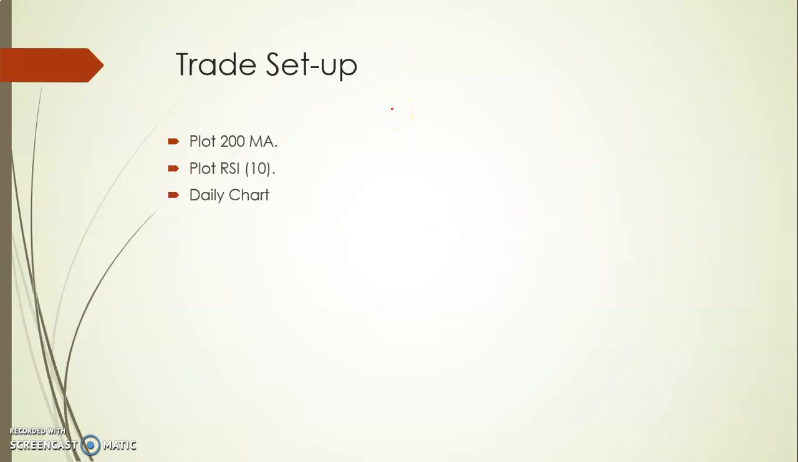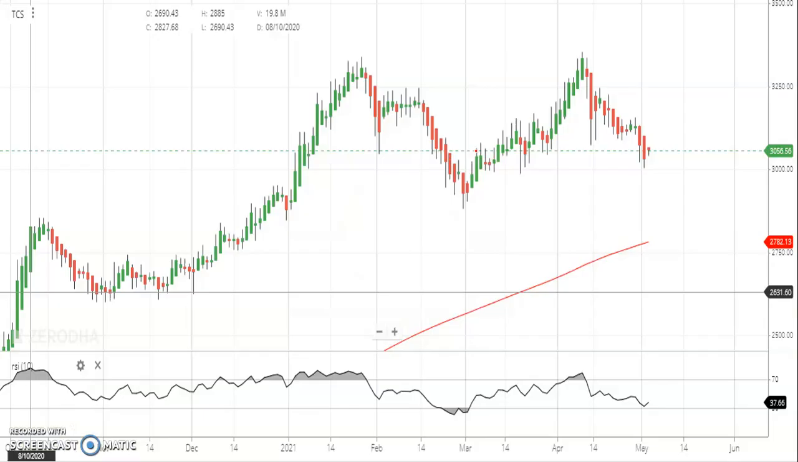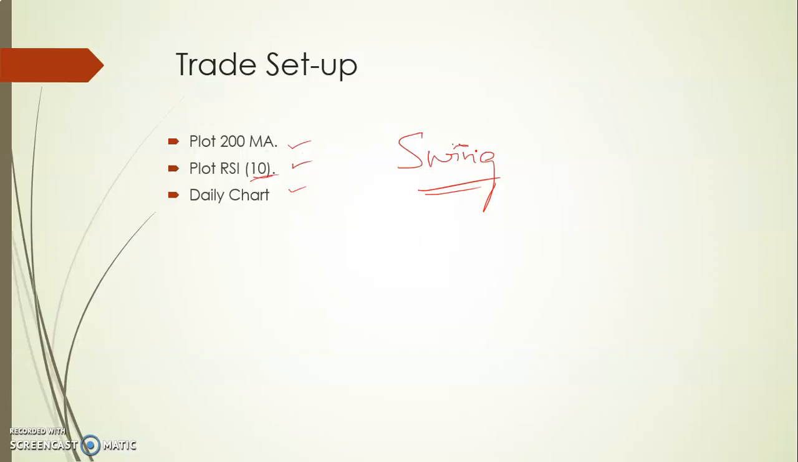First we'll see the setup. We have to plot the 200 simple moving average, then plot RSI 14, then plot the daily chart as well. It is purely a swing trading strategy, as we are looking to ride the wave in the long trend mode. First, we'll discuss the strategy now.